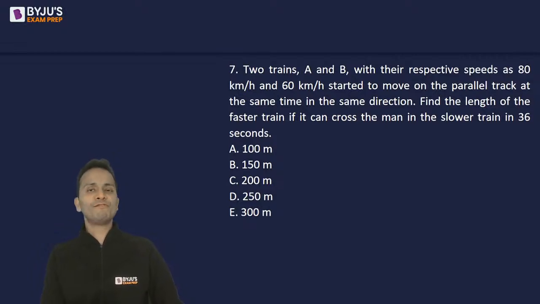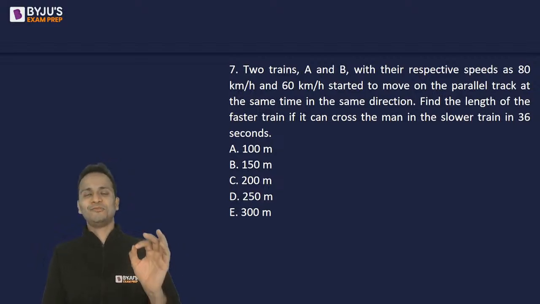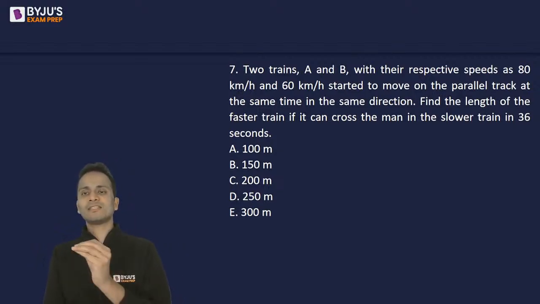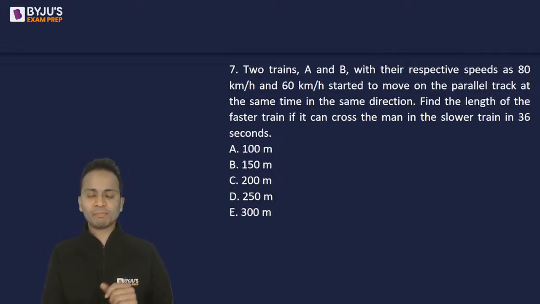Just to add up confusion in the question, what they have done is they have made this man sit in the slower train. So you don't have to worry about this. Just apply the basic concept.